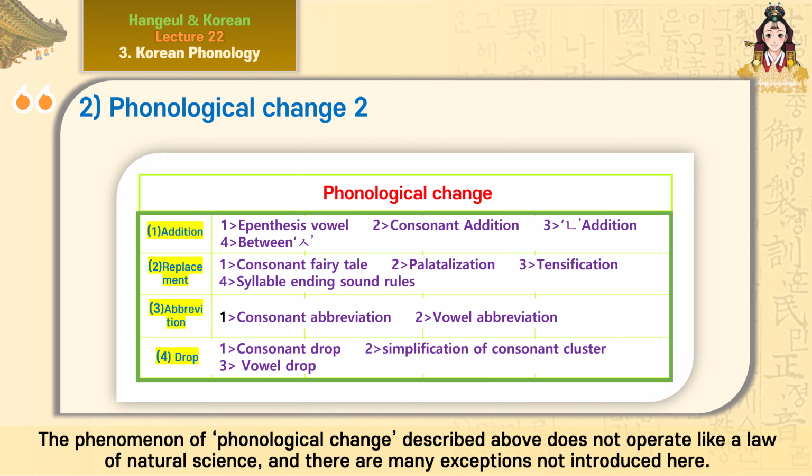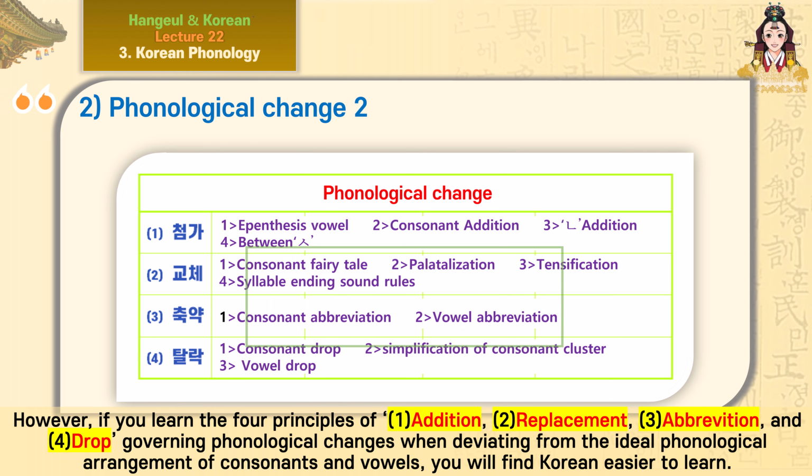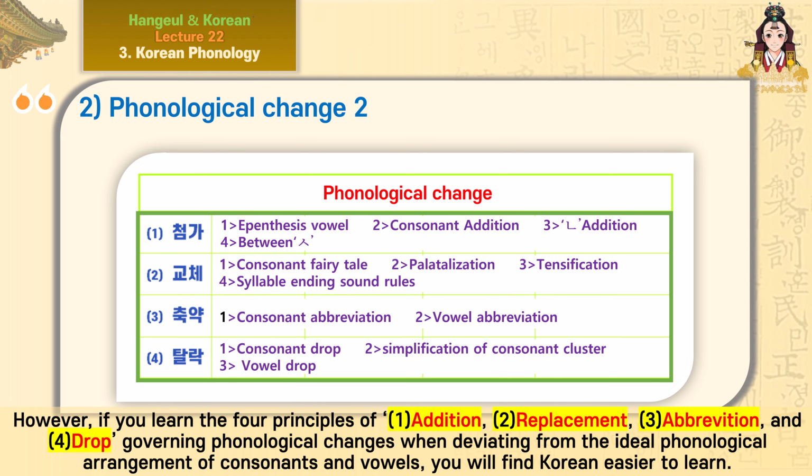The phenomenon of phonological change described above does not operate like a law of natural science, and there are many exceptions not introduced here. However, if you learn the 4 principles of 1. Addition, 2. Replacement, 3. Abbreviation, and 4. Drop, governing phonological changes when deviating from the ideal phonological arrangement of consonants and vowels, you will find Korean easier to learn.